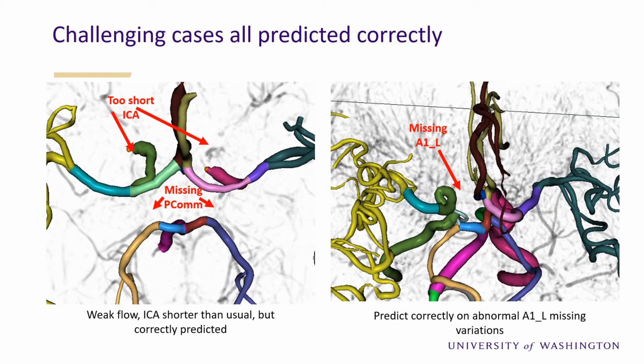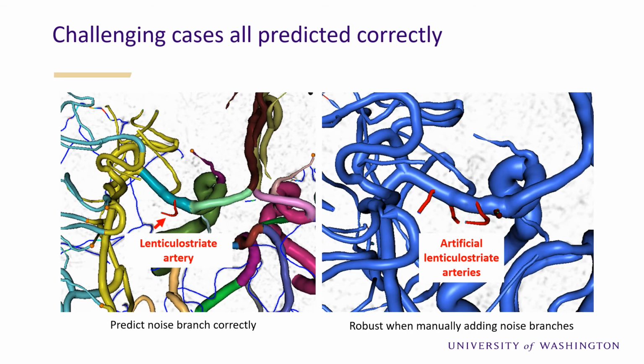Here we show some examples with rare intracranial artery variations but predicted correctly by our method. First is a subject with Parkinson's disease. Occlusions cause both right and left internal carotid arteries to be partially visible. In addition, PCOMs are missing. Second is a hypertensive subject with a rare A1 left artery missing. On the left, some lenticulostriate arteries are visible in our dataset. That's an additional challenge for labeling, but our method predicted it correctly as a non-type. On the right, it shows even if we add more artificial lenticulostriate arteries, our method is still robust to this added noise.